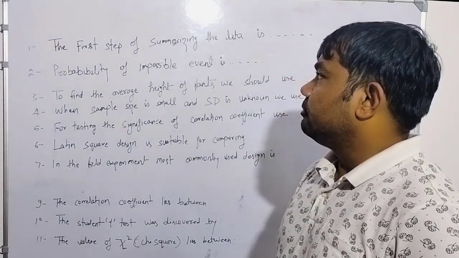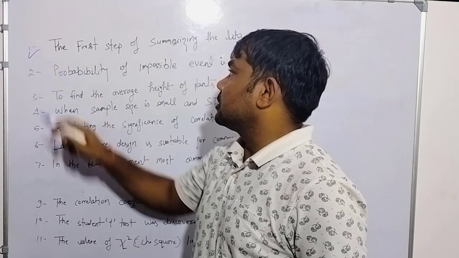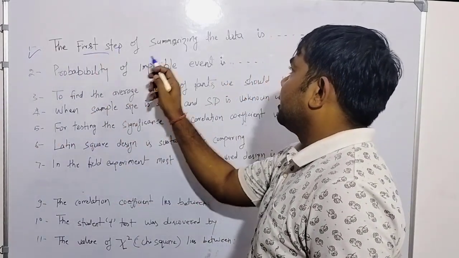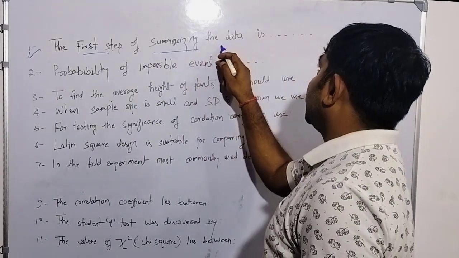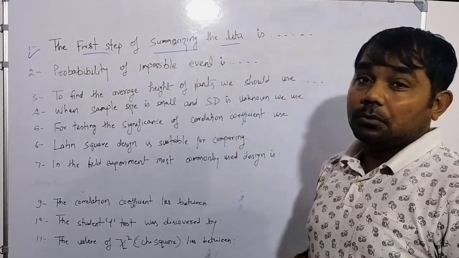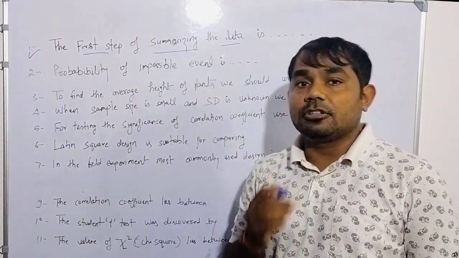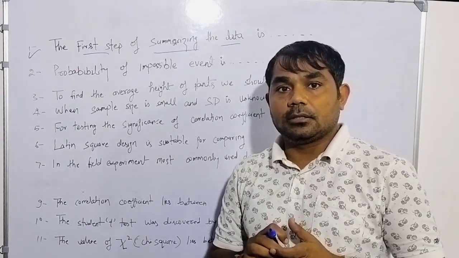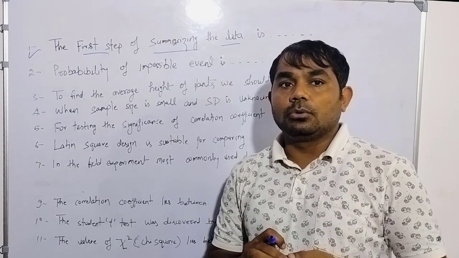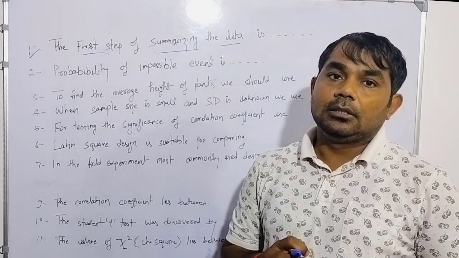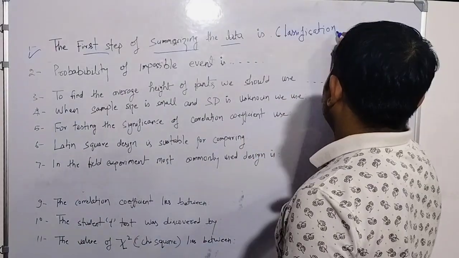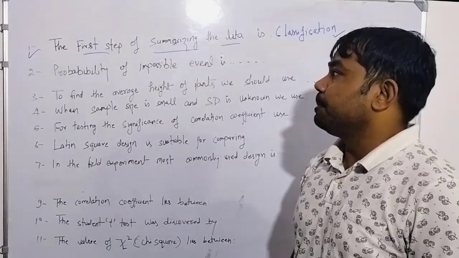So here we can see the first fact. This is talking about the first step of summarization of data. In the summarization of data, what is the first step? Friends, suppose you have a group and you want to summarize it, you need to first of all classify. So classification is the first step.